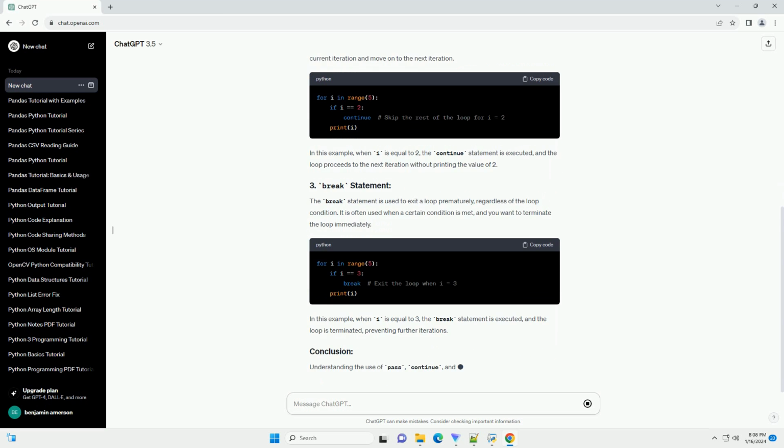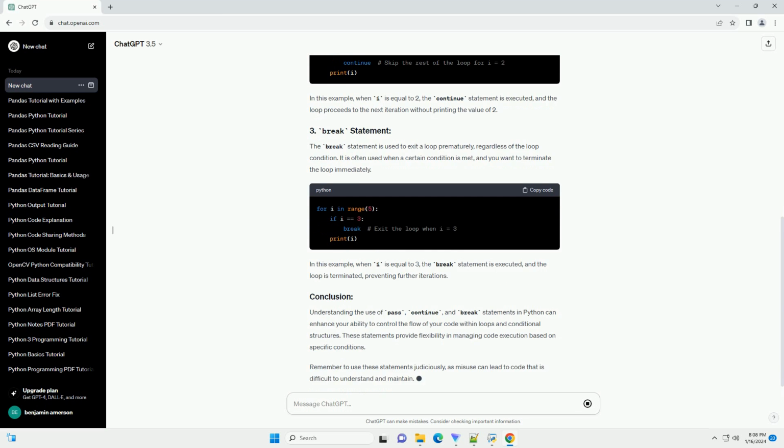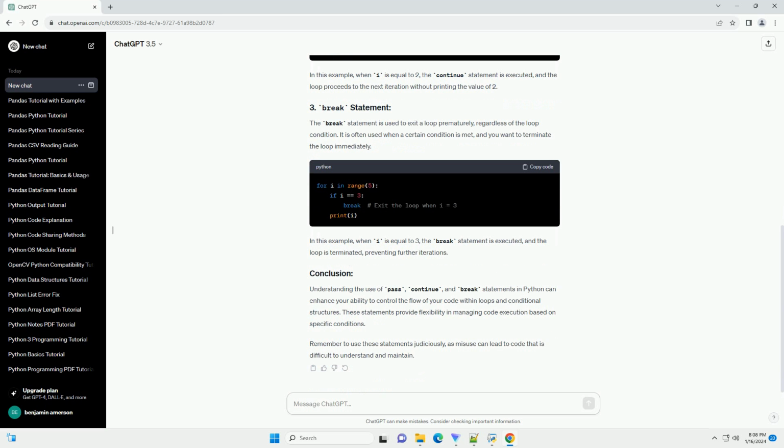The continue statement is used to skip the rest of the code inside a loop for the current iteration and move on to the next iteration. In this example, when i is equal to 2, the continue statement is executed, and the loop proceeds to the next iteration without printing the value of 2.